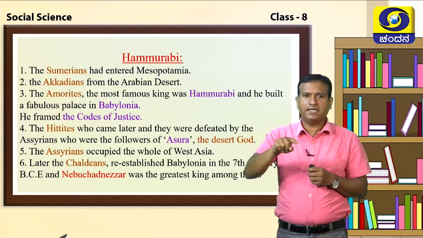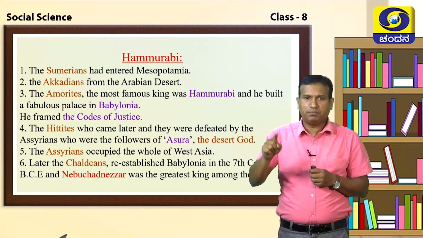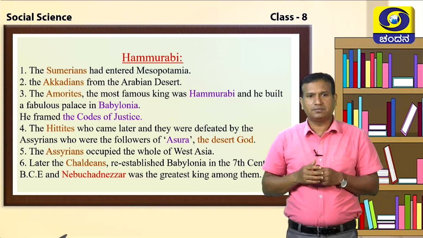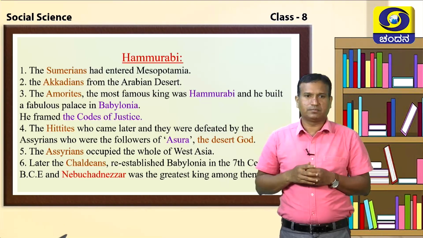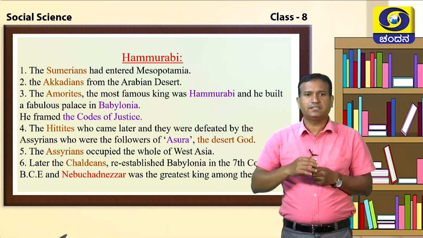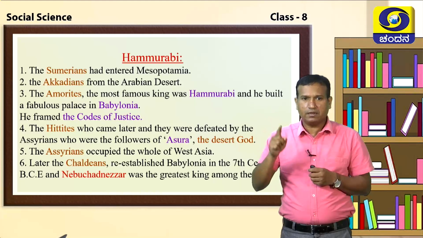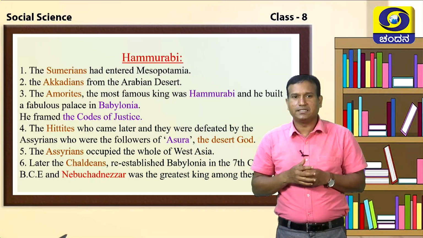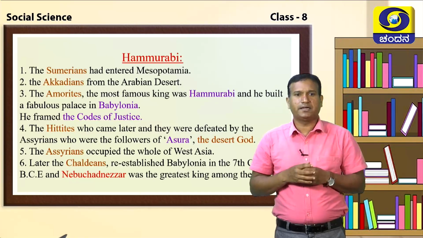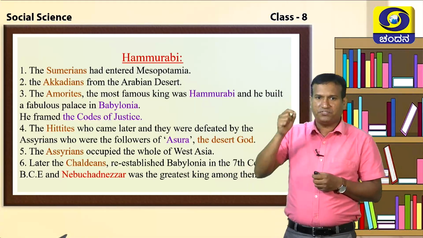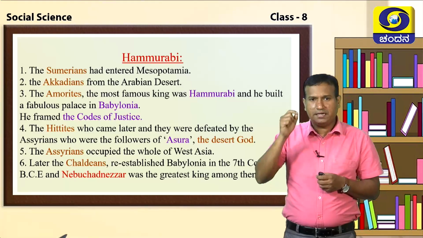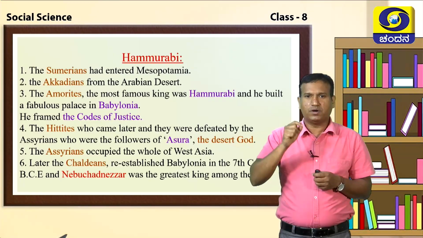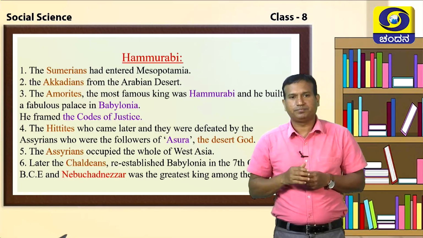Followed by the Sumerians, another tribal people who came from the Arabian desert were called Akkadians. After the Akkadians, another tribal group that came to Mesopotamia was none other than the Amorites. The most famous, eminent king who ruled the Amorites was Hammurabi.